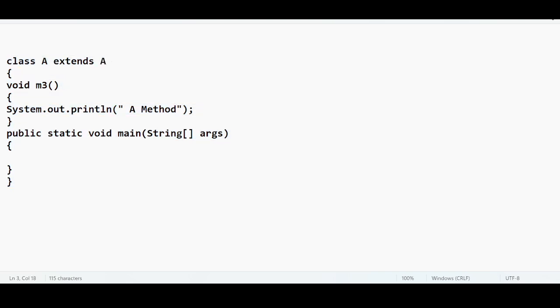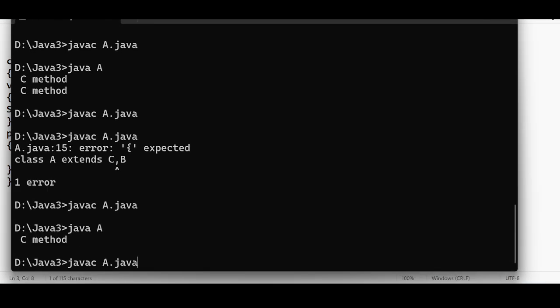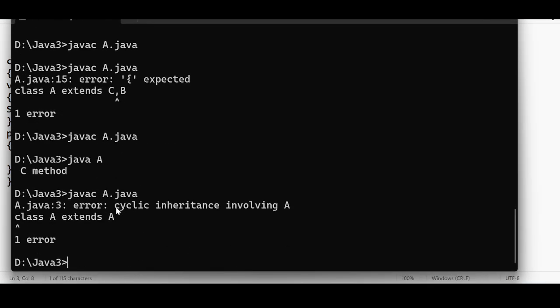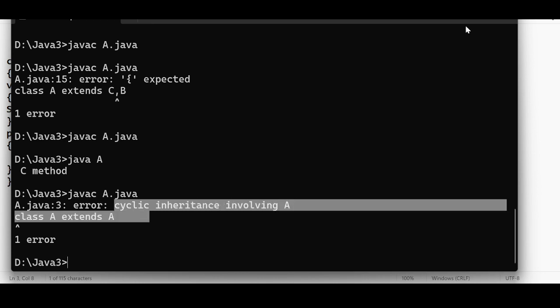When you extend the class with the same class, what is this? You are extending A class to A itself. What do we get when you do this? Compiler will throw an error. It says cyclic inheritance involving A. You cannot do cyclic inheritance.